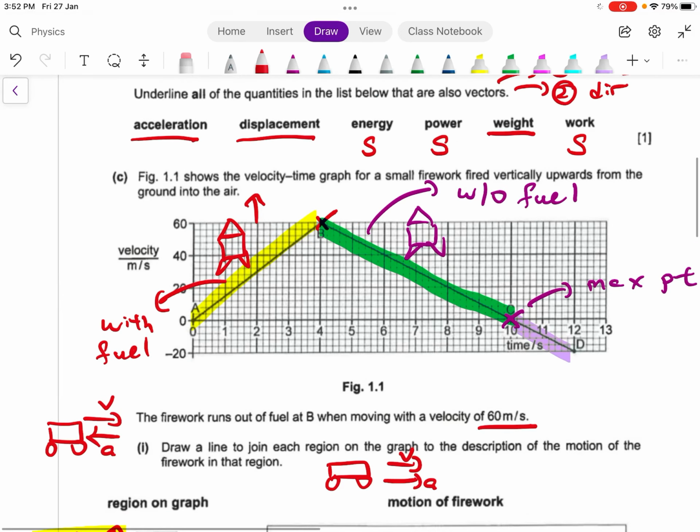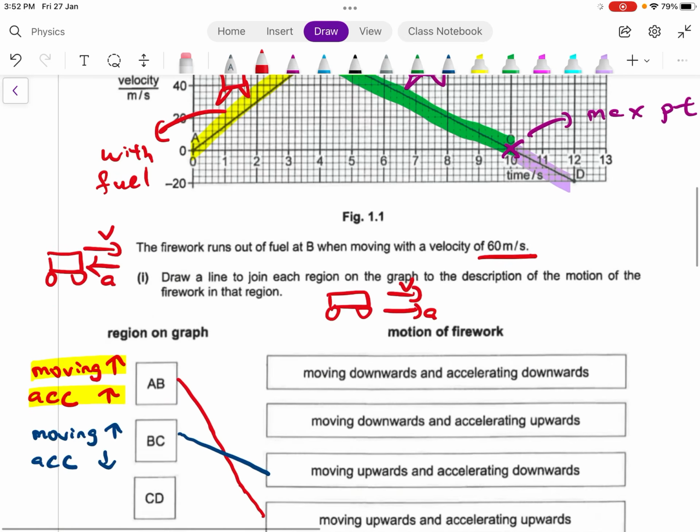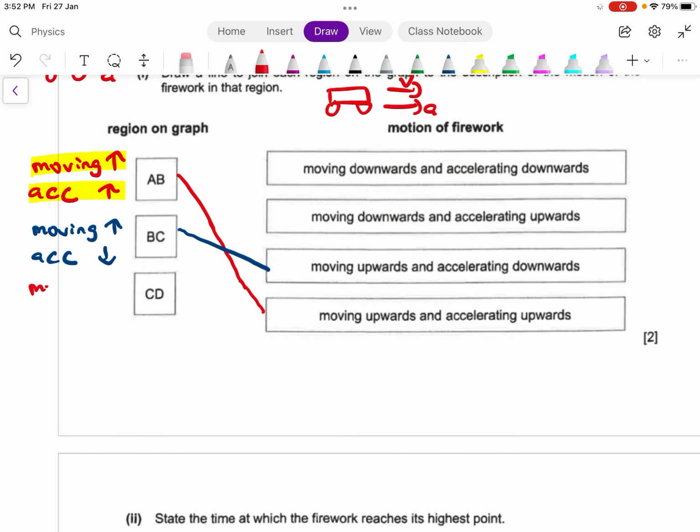Last but not least, CD. What is going on in CD? At point C you reach the maximum height. After that, the only motion is to fall down. So in CD you are moving downward, and of course you are accelerating downward also. So the answer will be the first one. These are all the three lines needed to get the 2 credits.